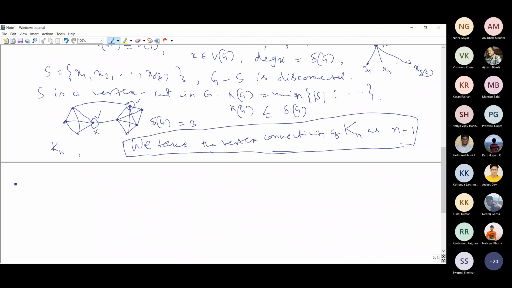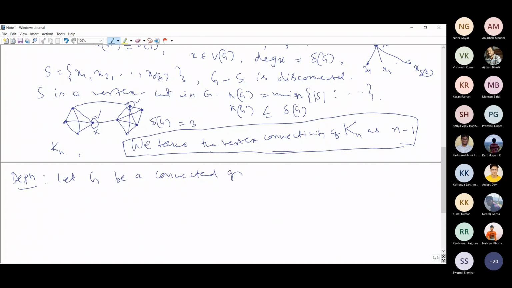Similarly, we will have edge connectivity. In the analogous way that we defined a vertex cut and vertex connectivity, we will define edge connectivity. Only the word vertex you replace by edge. Here also we consider G to be a connected graph.